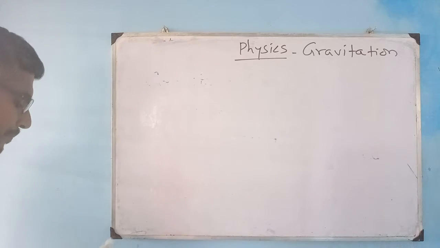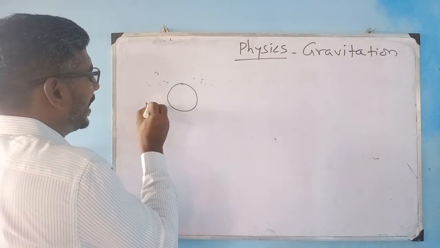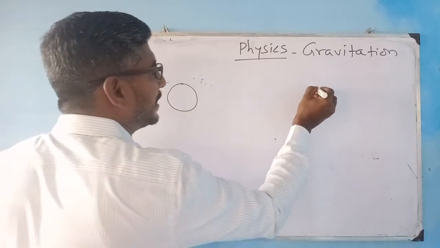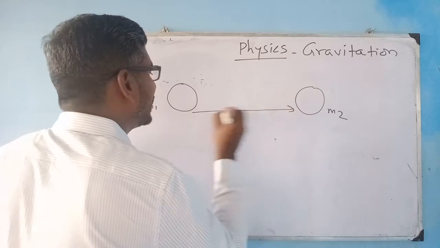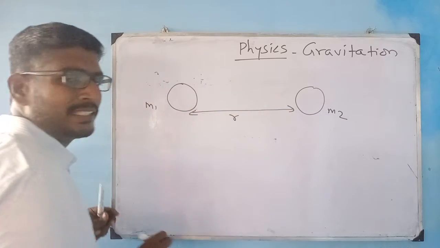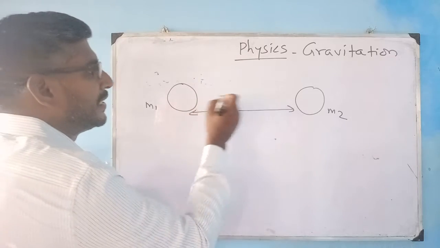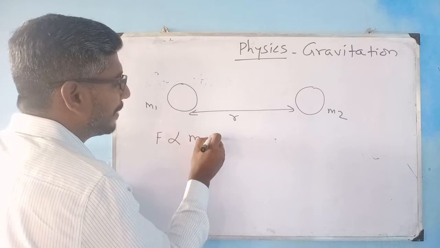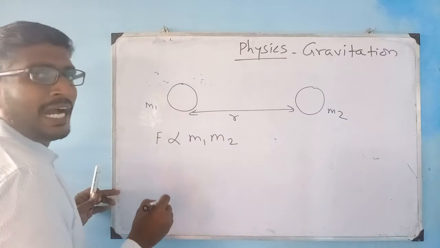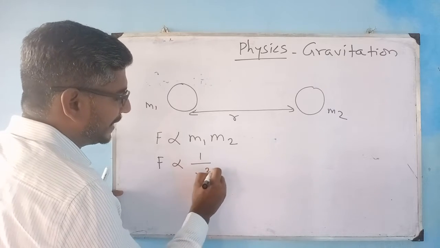See here, let us consider an object here of mass m1 and an object here of mass m2. They are separated by a distance r. The force F exerted between these two objects is directly proportional to m1 and m2, and inversely proportional to the distance between them.